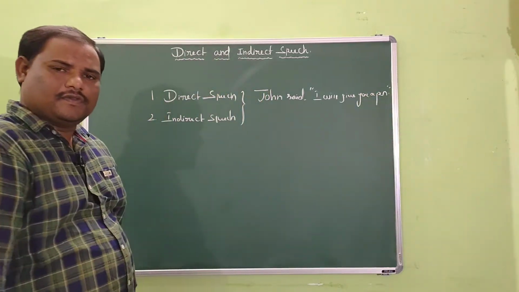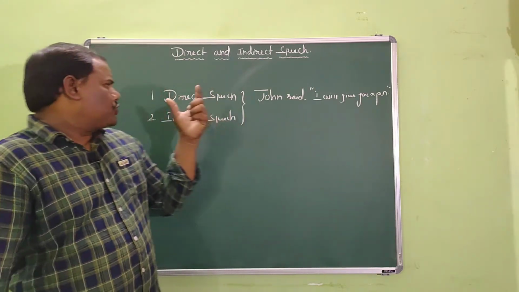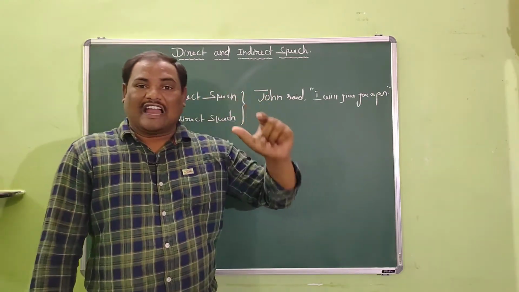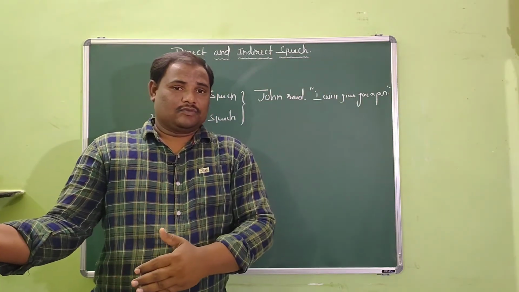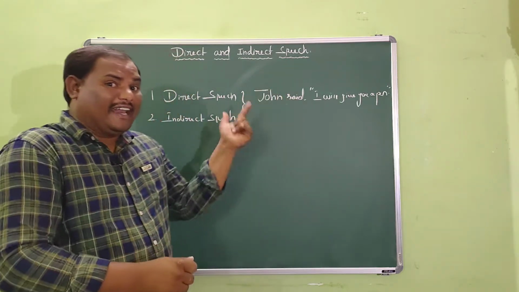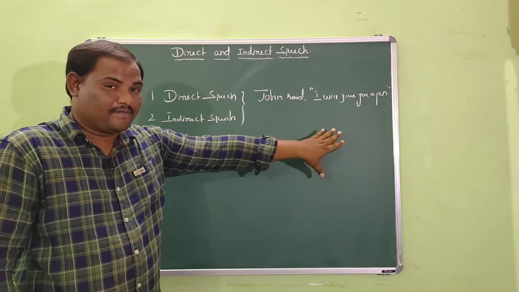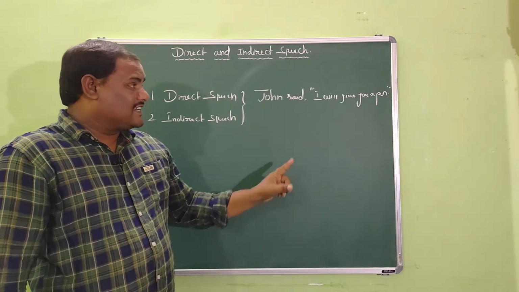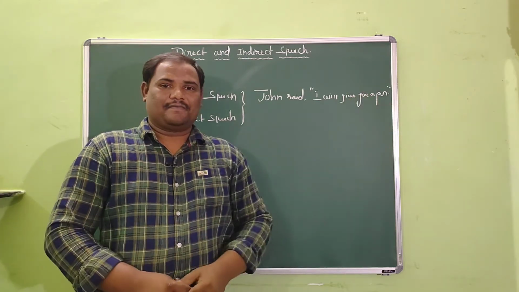Here you have chosen the direct speech to convey the message of your friend John to your brother. So when you convey the message in direct speech, the sentence structure is like this: John said, comma and quotations, I will give you a pen.